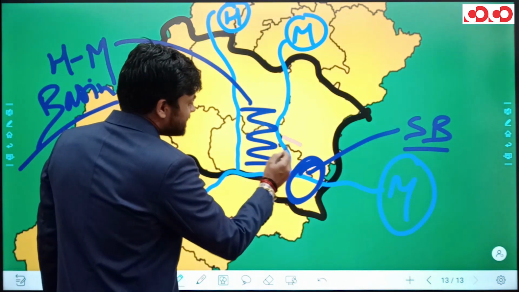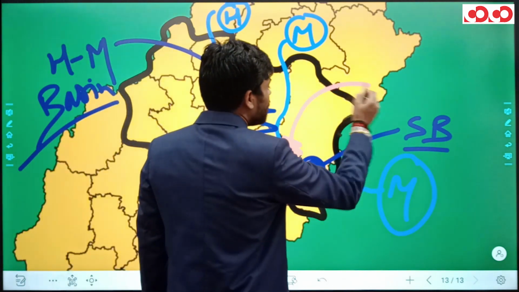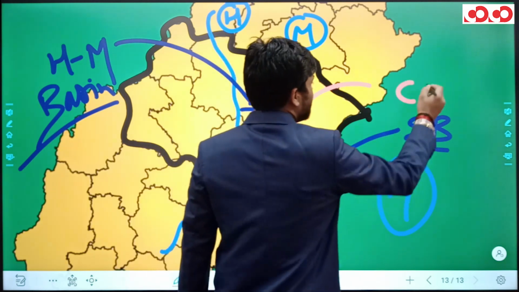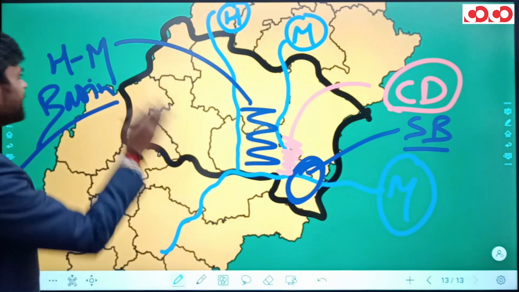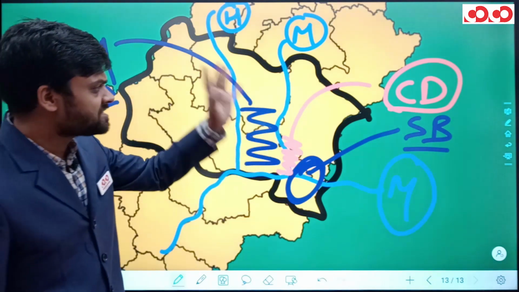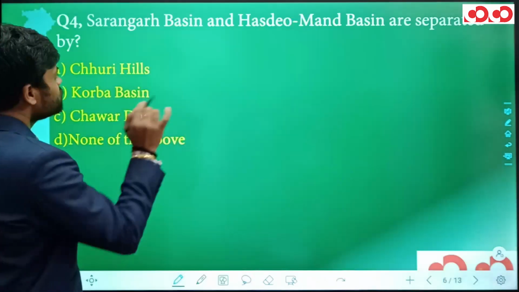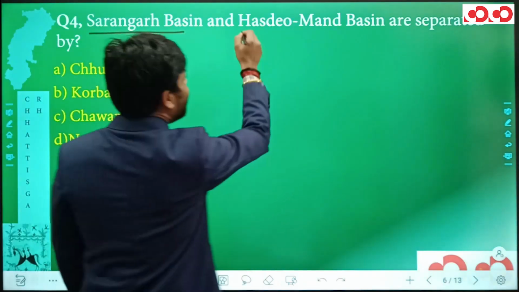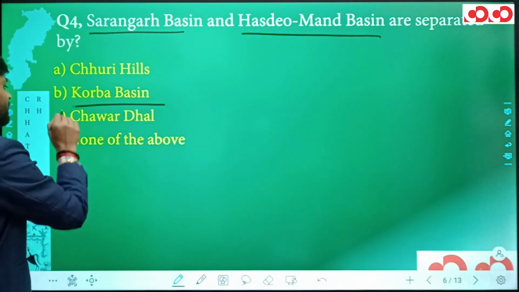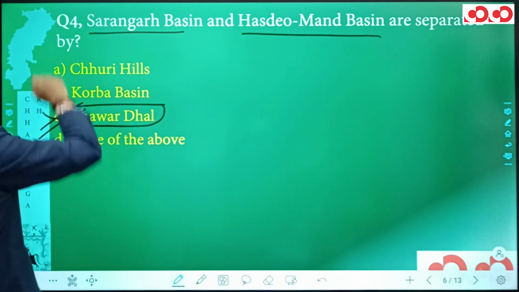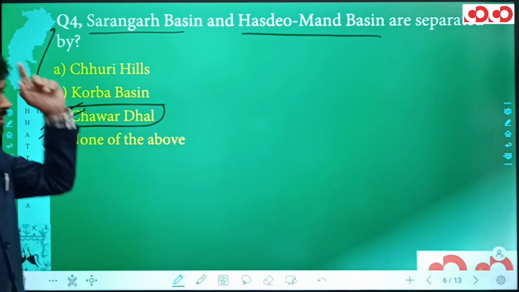So separating both of them is actually a series of small hills which is known as Chawar Dhal. So it is a series of small hills separating Hasdev Mand Basin and Sarangarh Basin, and the name is Chawar Dhal. So coming back to the question, Sarangarh Basin and Hasdev Mand Basin are separated by Chawar Dhal, which is mentioned in option C, and hence option C is the correct answer for this fourth question.